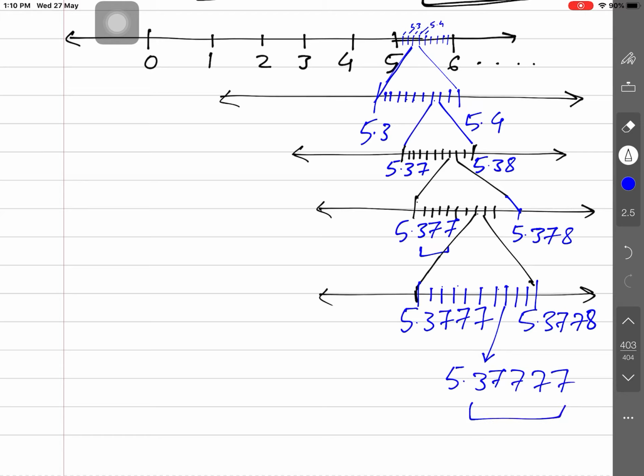Just you may see this up to 5 decimal places. Now this method I think you would have understood properly, the successive magnification method of representing any repeating type of decimal expansions. Is that clear? And I want to assure you again, repeating decimals exist only for rational types of numbers. Is that clear, guys?